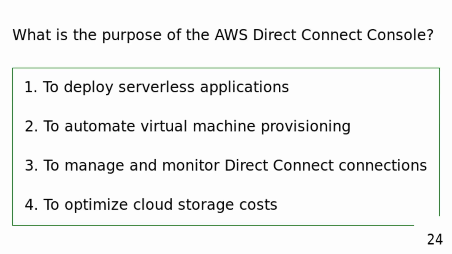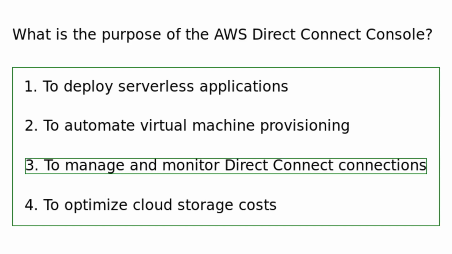What is the purpose of the AWS Direct Connect console? To deploy serverless applications. To automate virtual machine provisioning. To manage and monitor Direct Connect connections. To optimize cloud storage costs. The AWS Direct Connect console allows users to manage and monitor their Direct Connect connections, providing visibility into network usage, status, and configuration settings for efficient network management.